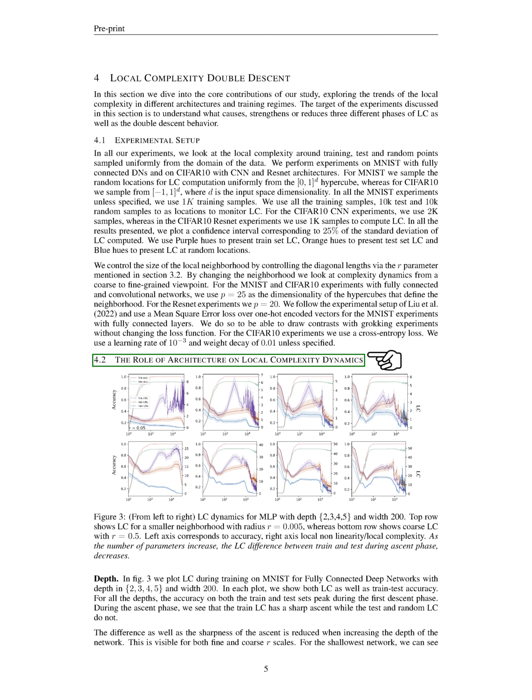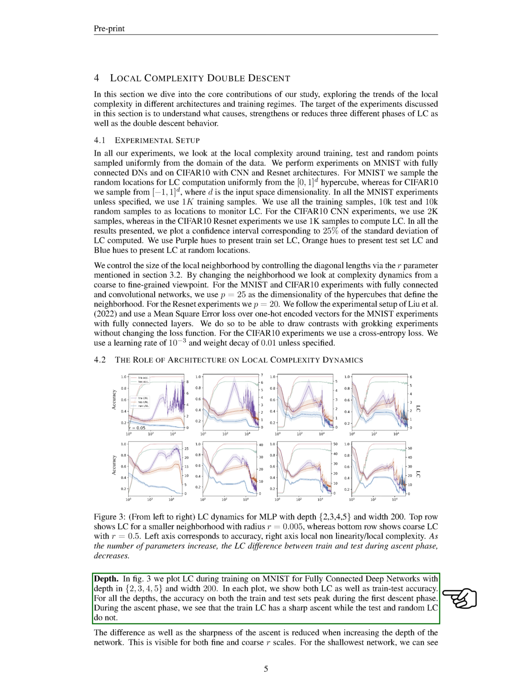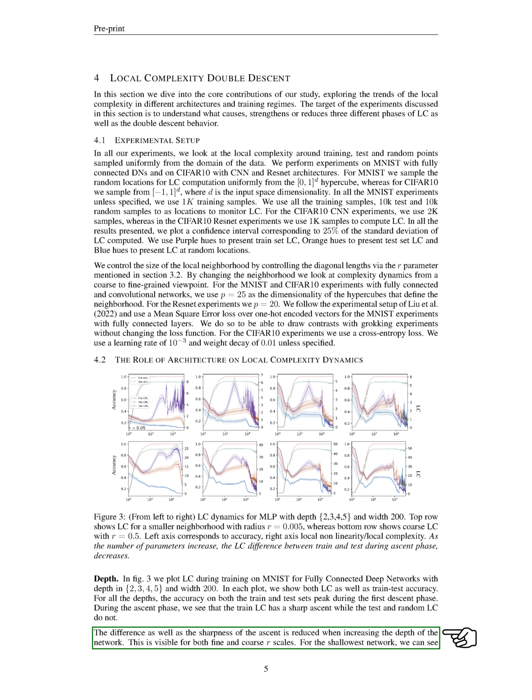We then explore the impact of architecture on local complexity dynamics. We plot local complexity during training on MNIST for fully connected deep networks with depths ranging from 2 to 5 and width 200. For all the depths, the accuracy on both the train and test sets peak during the first ascent phase. During the ascent phase, we see that the train local complexity has a sharp ascent while the test and random local complexity do not. The difference, as well as the sharpness of the ascent, is reduced when increasing the depth of the network. This is visible for both fine and coarse R scales.